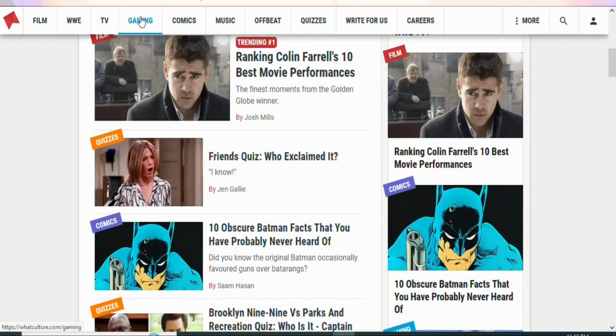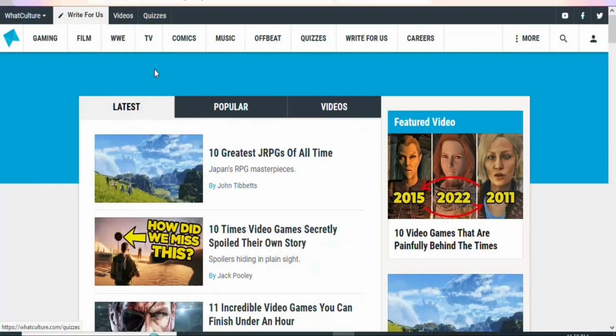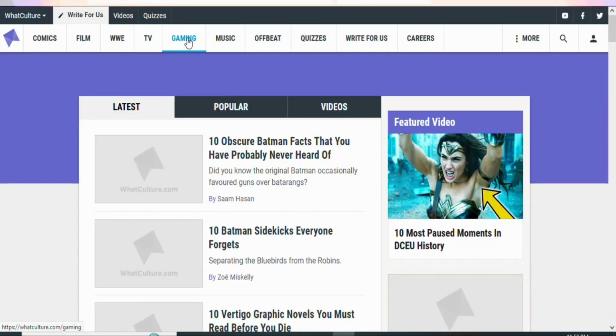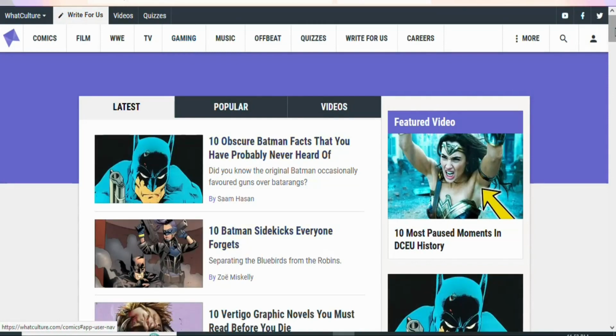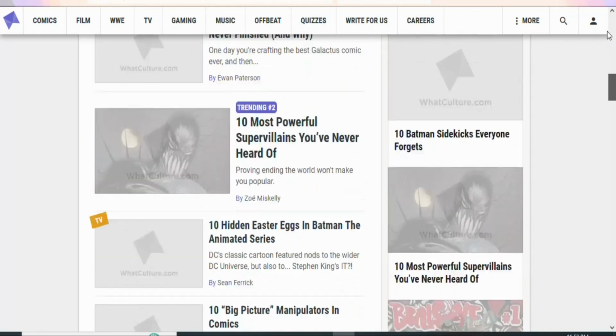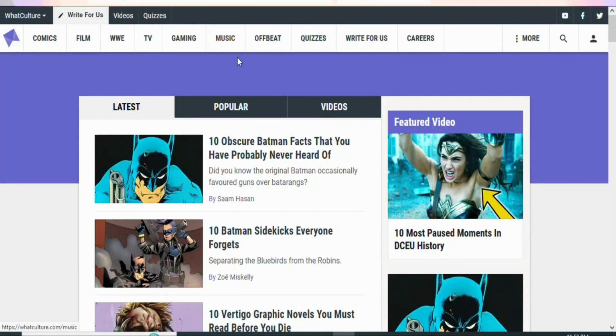When you come to gaming, there are people who have published articles under that category. You can see a whole lot of them. When you come to comics, there are a lot of people who have submitted articles and their articles are published on the platform. You can see a whole lot of them. In music, there are many articles. Offbeat, there are many articles.